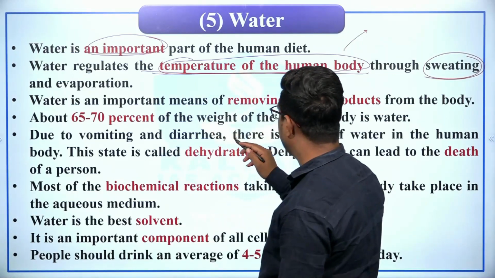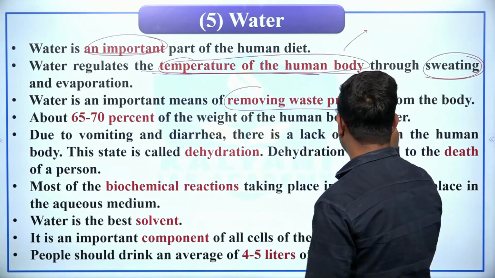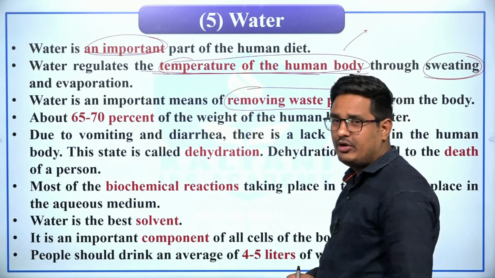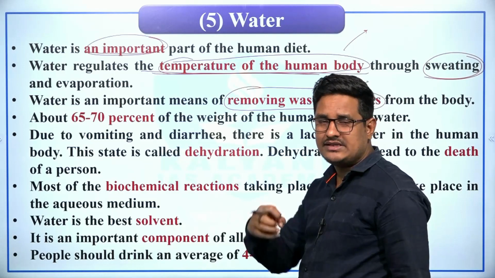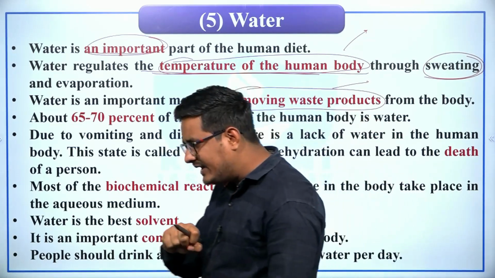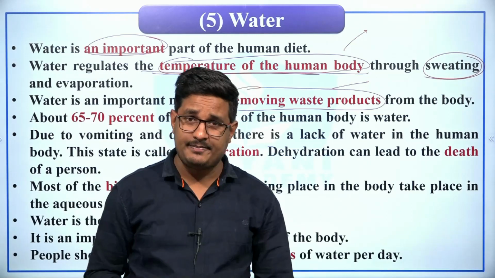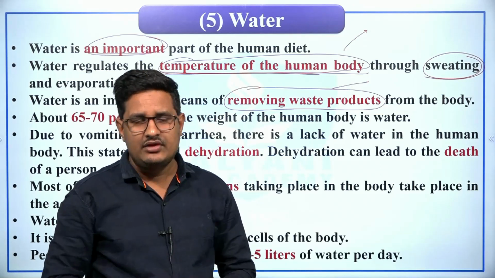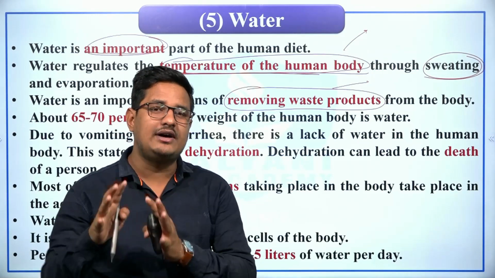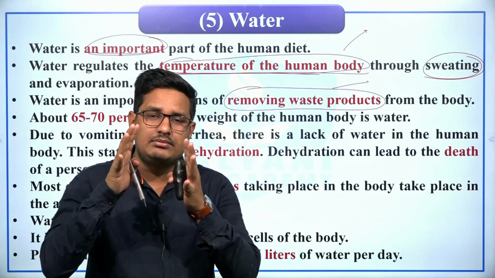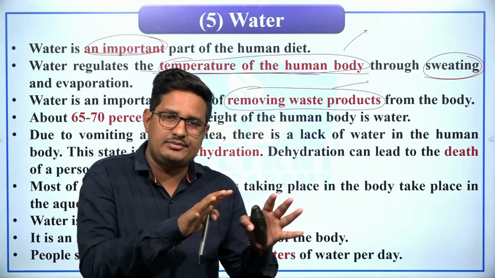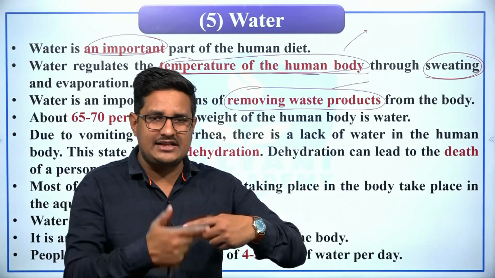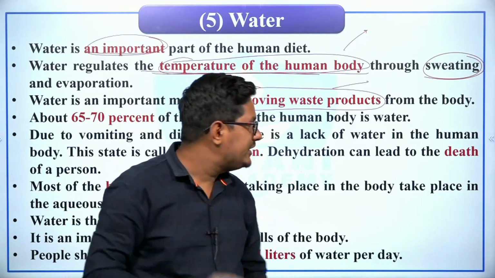Water is an important means of removing waste products from the body, right? Because we know that in our body many metabolic activities occur, and in different metabolic activities metabolic waste is produced as well as toxins are produced, which are later filtered by the kidney, and the kidney, which is the most important excretory organ of the human body, excretes the metabolic waste as well as toxins in the form of urine.